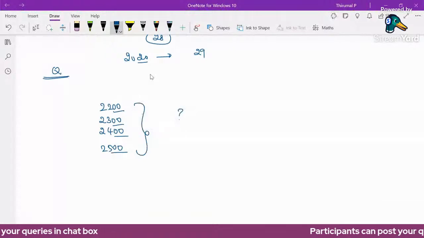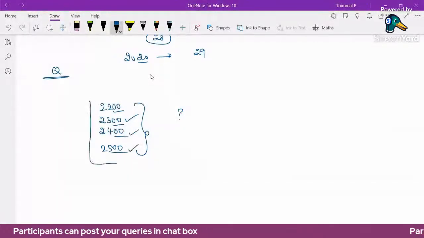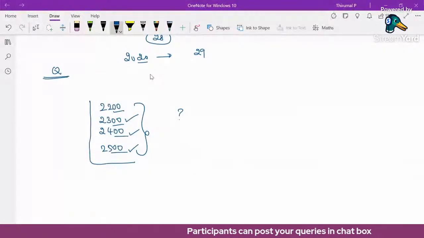2100 is divisible by 4. 2300 also divisible by 4. 2400 also divisible by 4. 2500 also divisible by 4. But not all the years are leap years. In centuries, a year ending with 100, 200, 300, 400, we have to check divisible by 4 as well as divisible by 400.